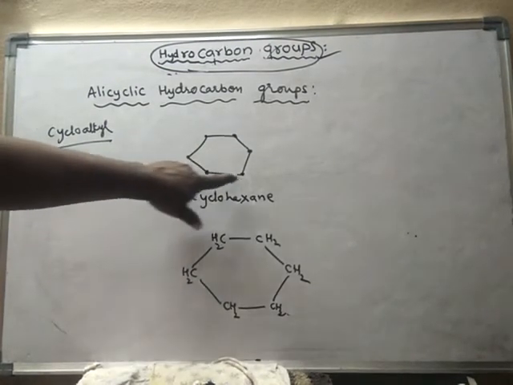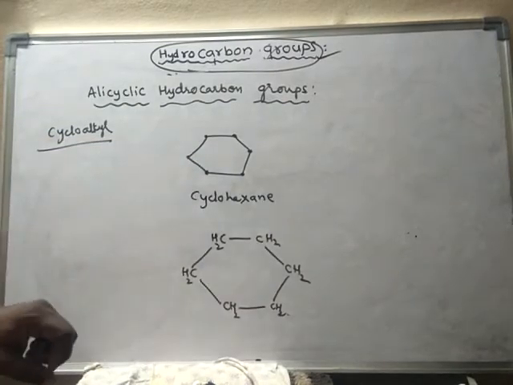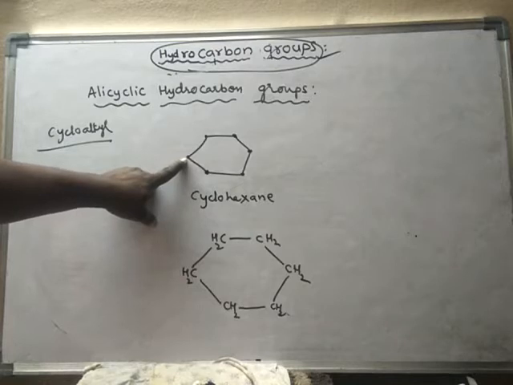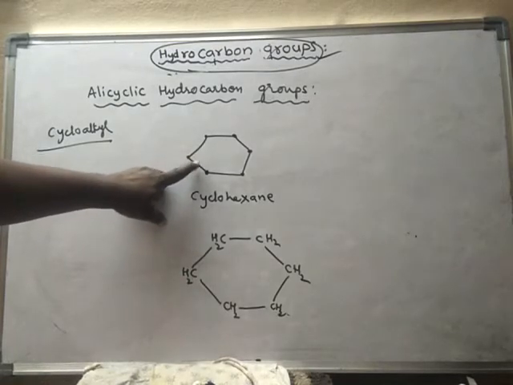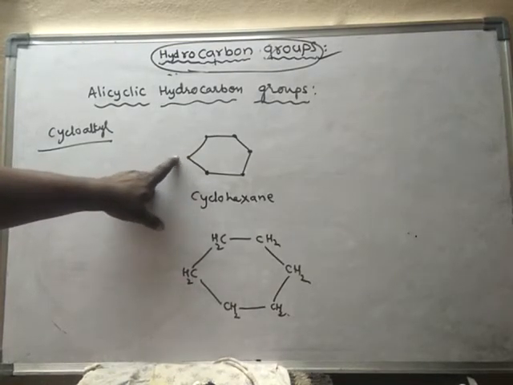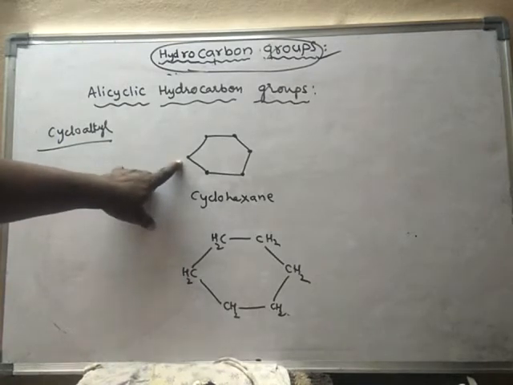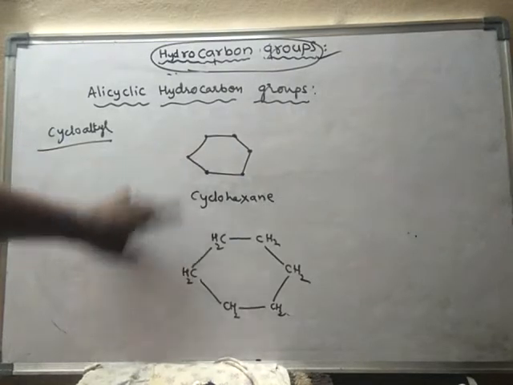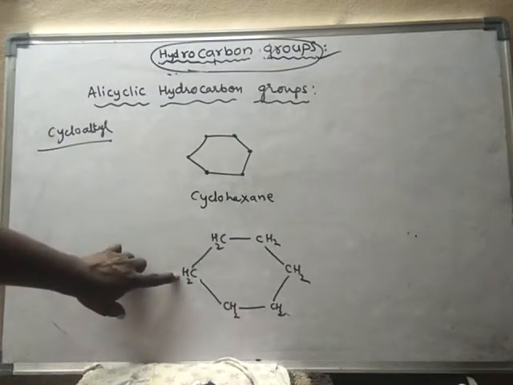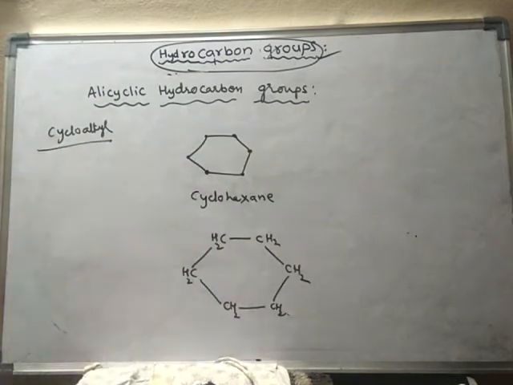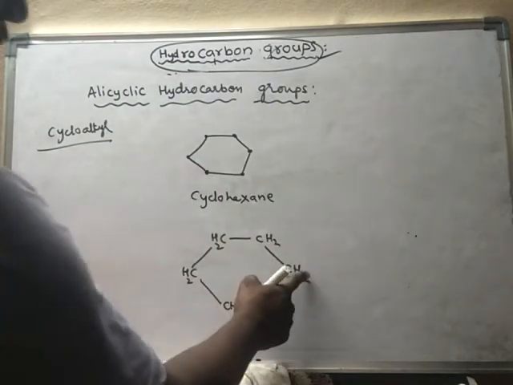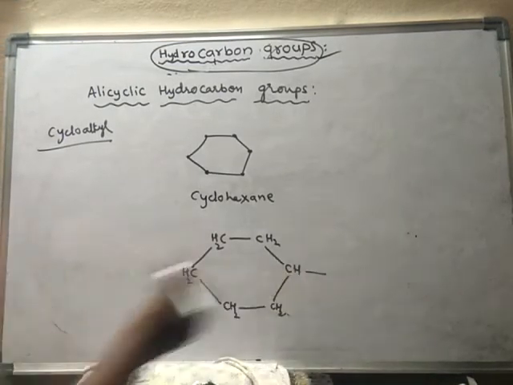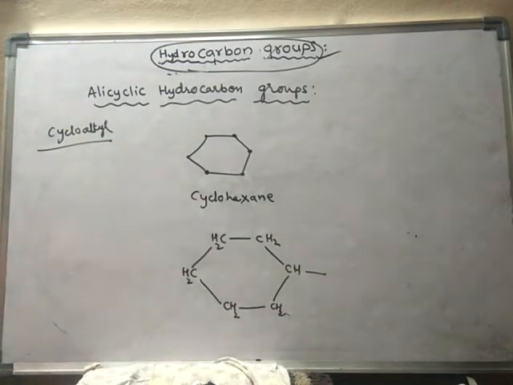Every corner, every vertex is one carbon atom. Every vertex is occupied by a carbon atom, and depending upon the number of bonds, the remaining bonds will be occupied by hydrogen. So this carbon already has 2 bonds, hence the other 2 bonds will be with 2 hydrogens. Like this every carbon is the same. Suppose I remove one hydrogen, now this will become a monovalent carbon. Okay, got it.